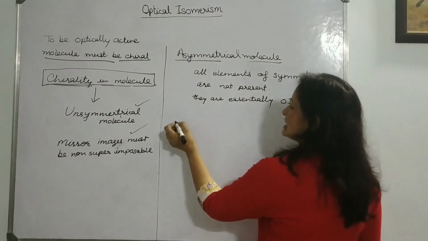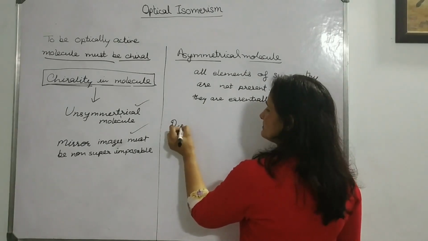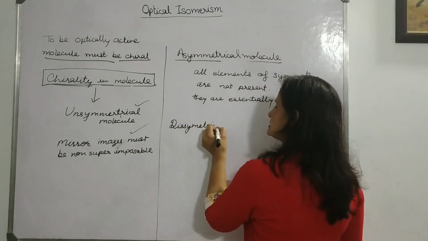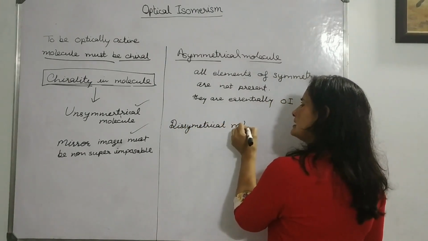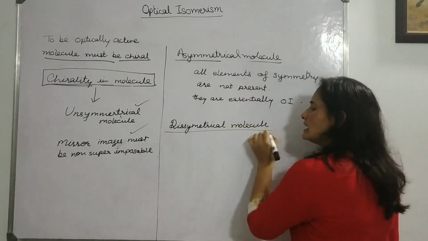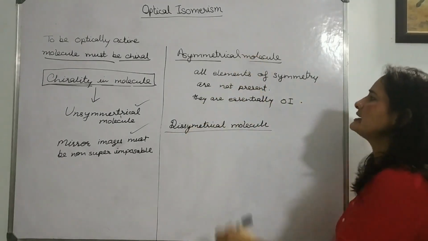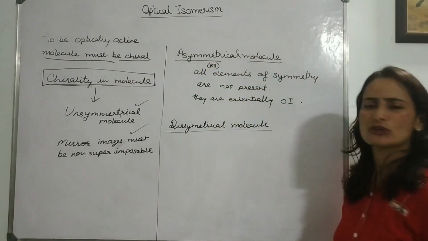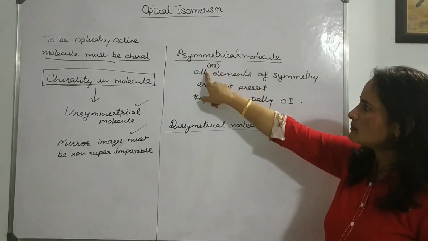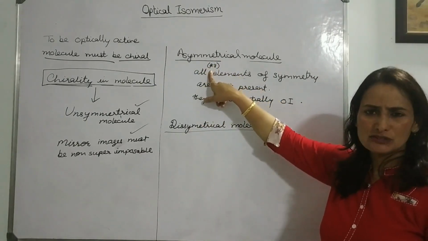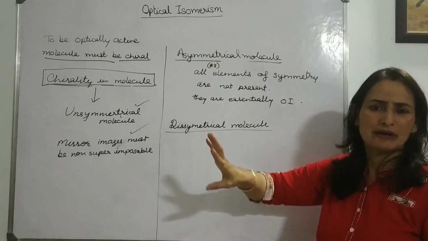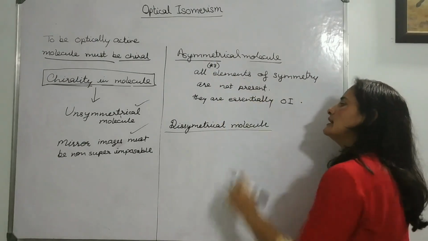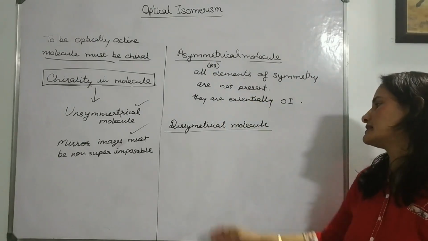Now, the second term, dissymmetrical. There are a total of 23 elements of symmetry. In an asymmetrical molecule all 23 elements of symmetry are absent, no symmetry in any way, so it will be essentially optically active and will show optical isomerism.